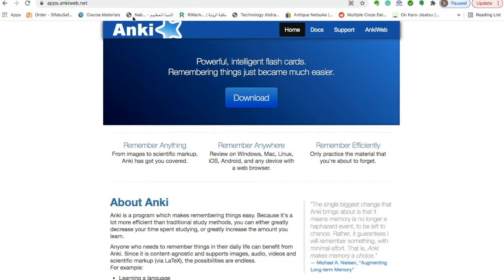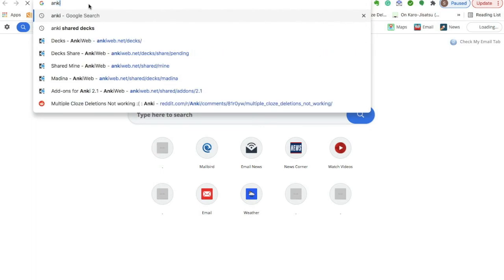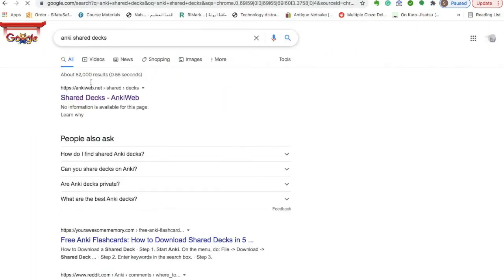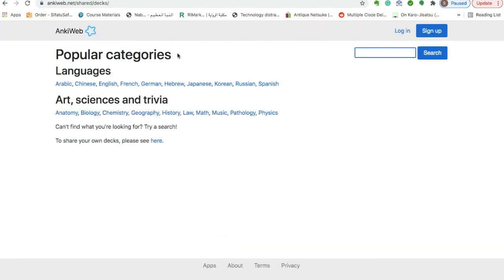So let's go back on Google, and let's go right here, Anki shared decks. Once we do this, the first link is the link that you want to have, and it shows you any shared decks. Here you have popular categories that people use: Arabic, Chinese, English languages. You also have normal sciences or non-language type sciences like geography, history, law. And again, people use this to remember all types of things.